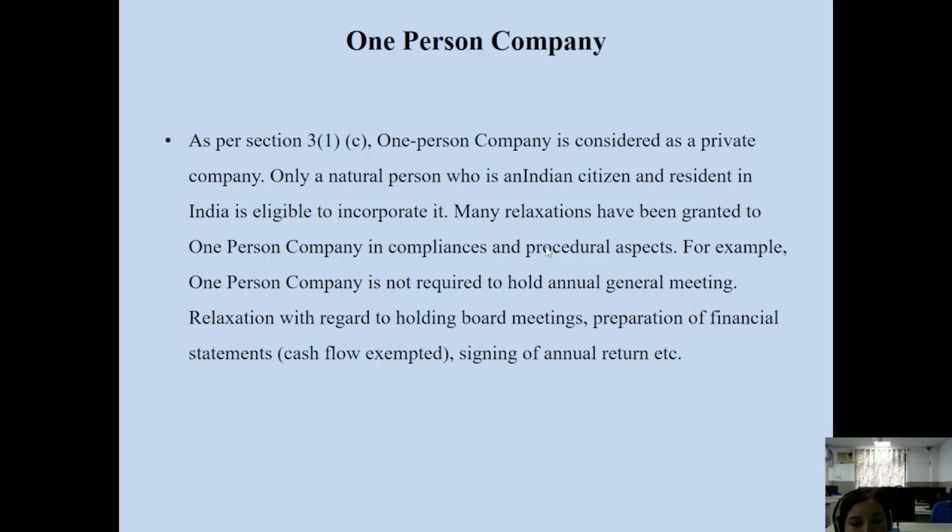That is the same in the case of a private company. A private company does not require holding annual general meetings, but that is mandatory in the case of a public company, because public money is invested in the company in the form of shares, and public interest is there. So it is a duty and responsibility of the company to hold annual general meetings to inform the general public about the routine affairs of the company, its future prospects, its profits and losses, its diversification plans, its discontinuation plans, and about the sale and purchase of land and building, furniture and fittings.